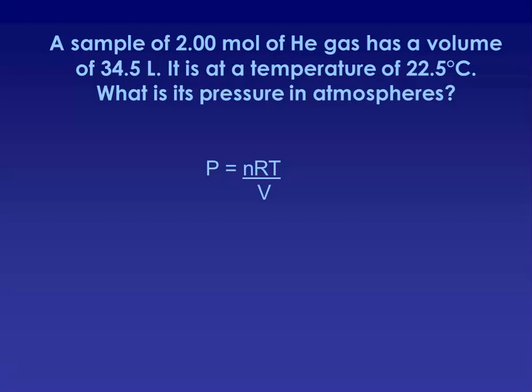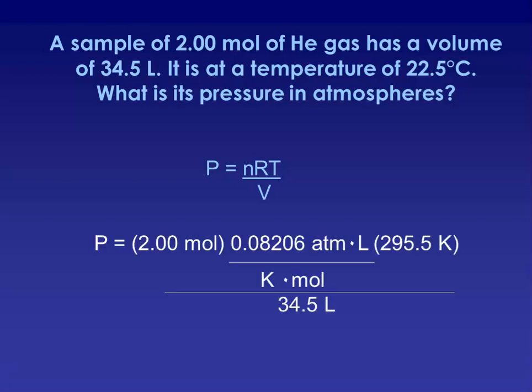Now, because the constant has set units, that determines what units we need to have our n, our T, and our V. Our n is our moles, 2.00, and that works out with your constant, which is divided by moles. Our temperatures, no matter which gas law we're working with, have to be in Kelvin. So after we add 273 to 22.5, you get 295.5, and that again works out with your constant R. And your volume and your constant is in liters, so we need to divide all 3 of those quantities by 34.5 liters.